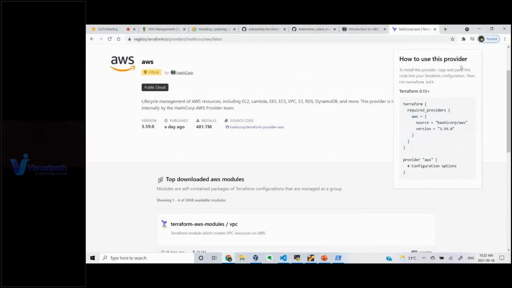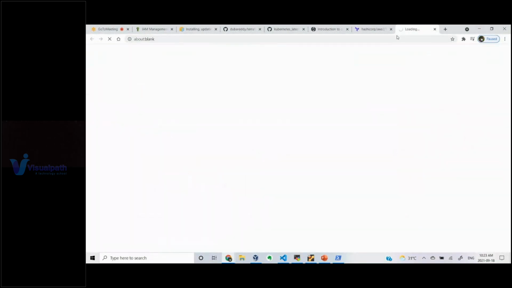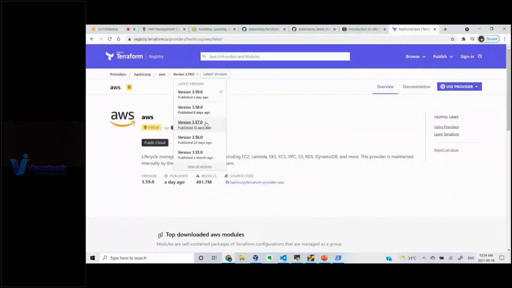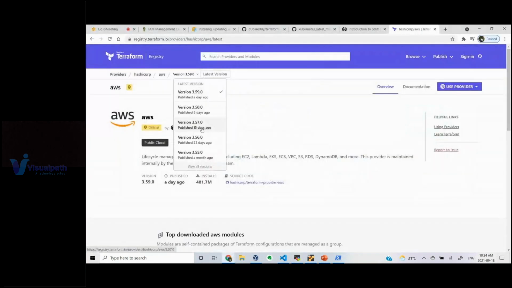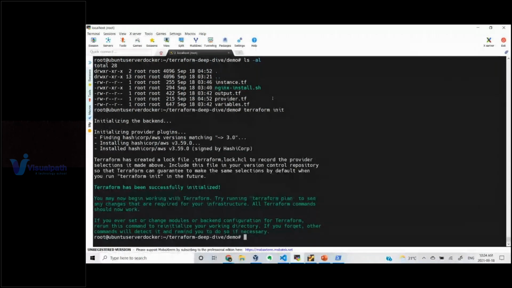If you don't want this particular version, for example, I want another version, then you have to specify which version you want to use. Let's say I want to use a different version, let's say 3.57.0. Then instead of writing tilde greater than, right, you need to write equal to 3.57.0. So you will be using that particular plugin. Maybe this plugin might have some latest bug fixes or some new functionality which was written, or a new API might be added to this particular plugin.